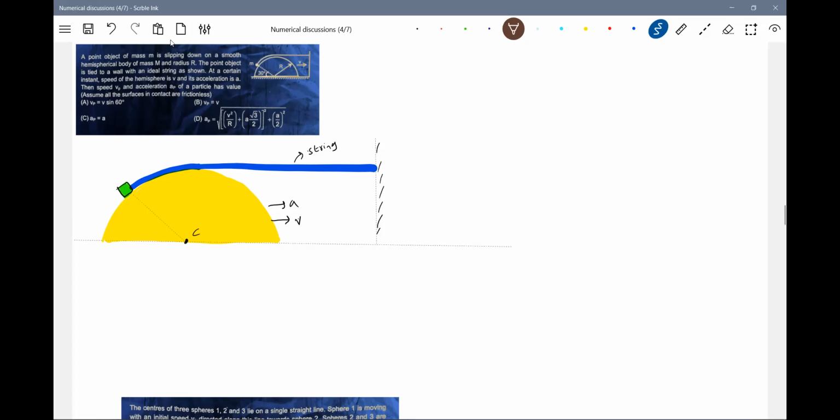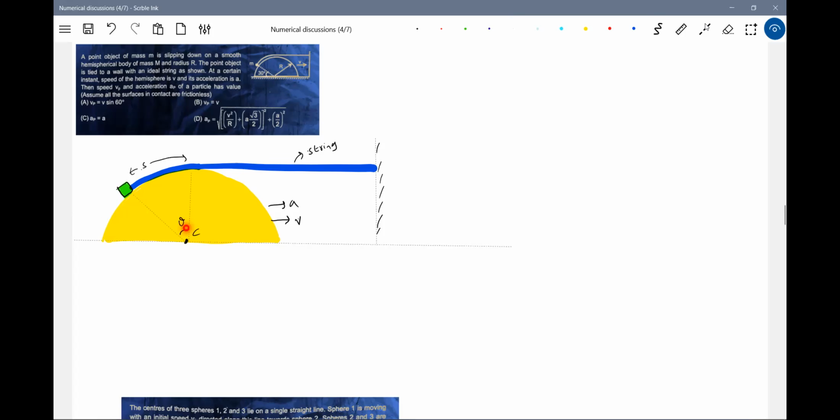Let me proceed. I'll start with this one. Initially, let this distance be s. Arc length, let this be theta. As it moves, what is the position of the point object or the particle? I think it will start sliding down, no? Because as the hemisphere moves towards the right, this will start approaching the ground, not vertically. It will move along this curved surface only.